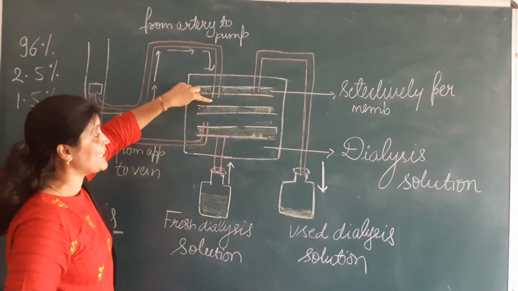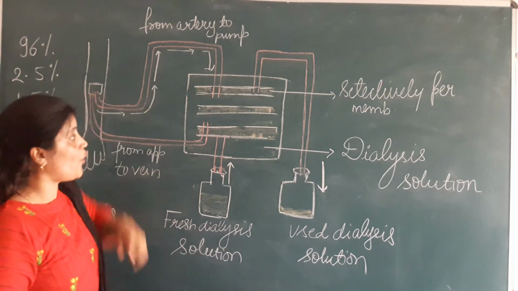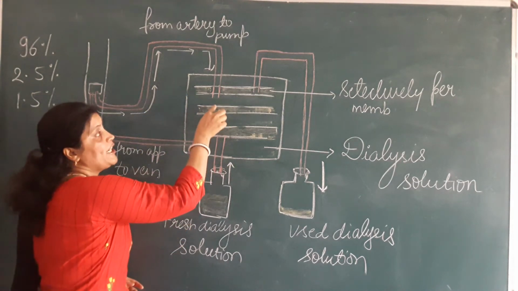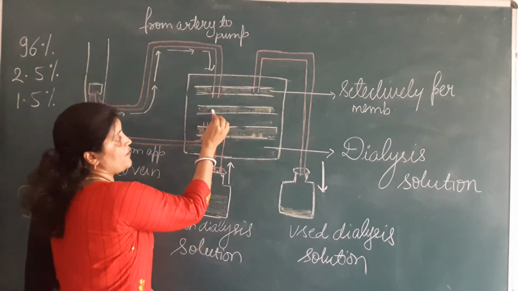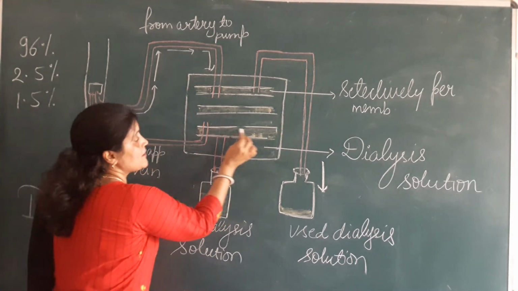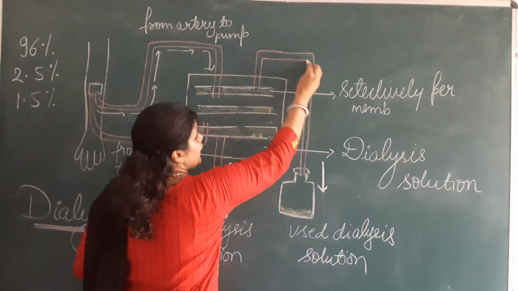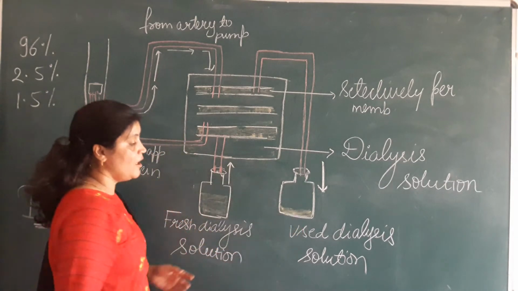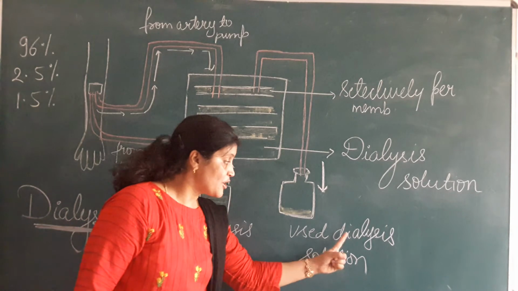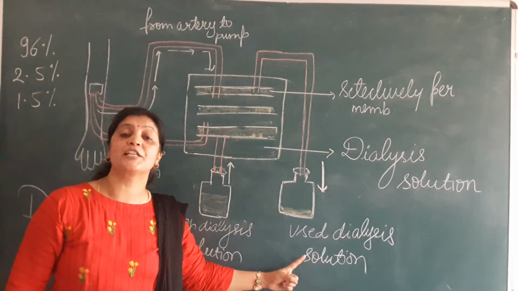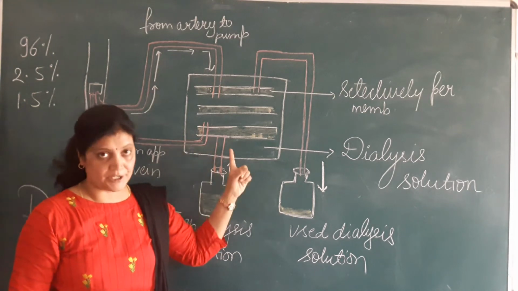Here is the human blood and here is the dialysis solution. So what happens? Diffusion takes place, and due to that diffusion all this nitrogenous waste comes into the semi-permeable tubes. These semi-permeable tubes finally open into another beaker and this used dialysis solution is collected. This used dialysis solution is now full of nitrogenous waste which is removed from the patient's blood.